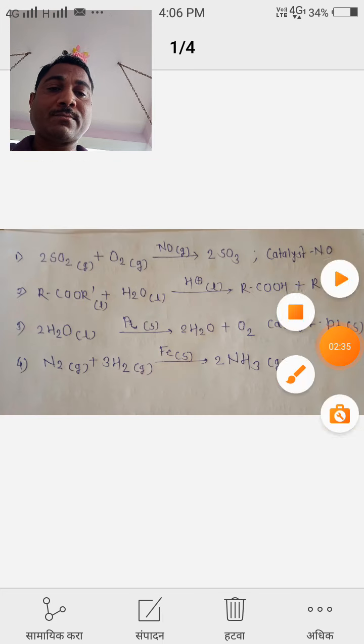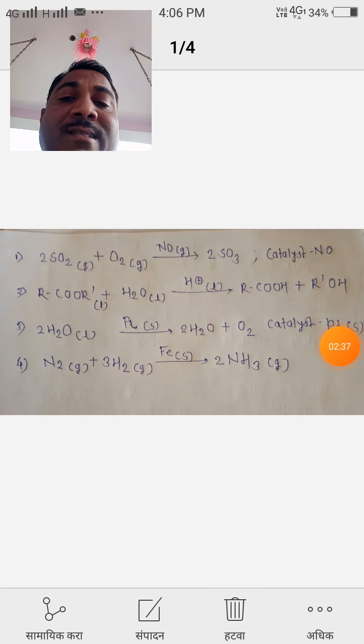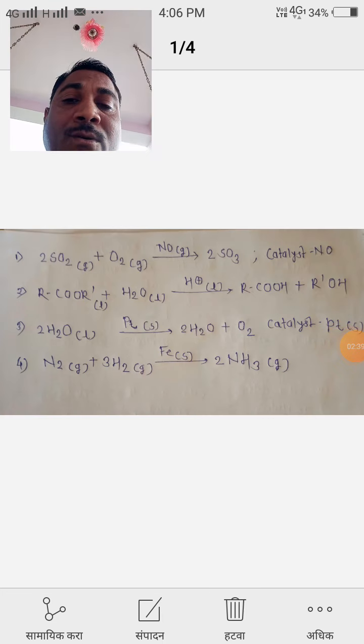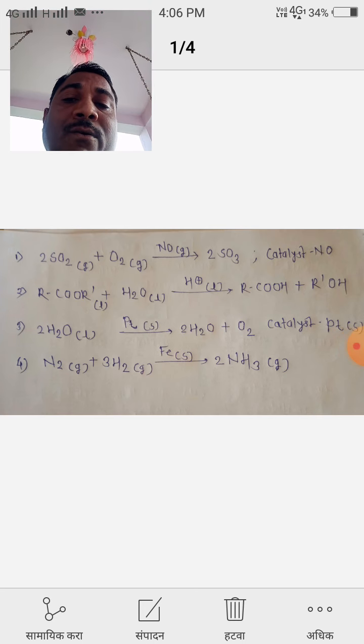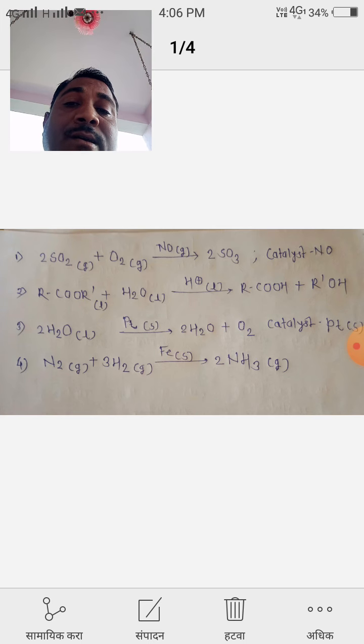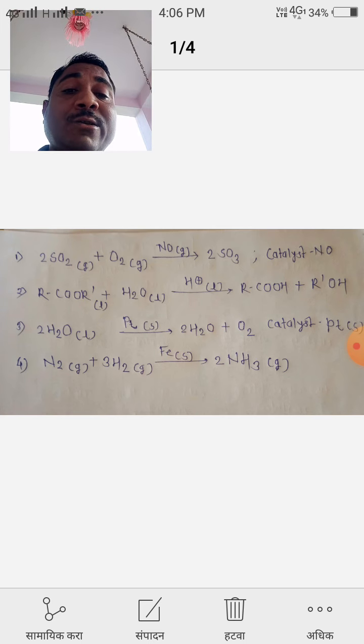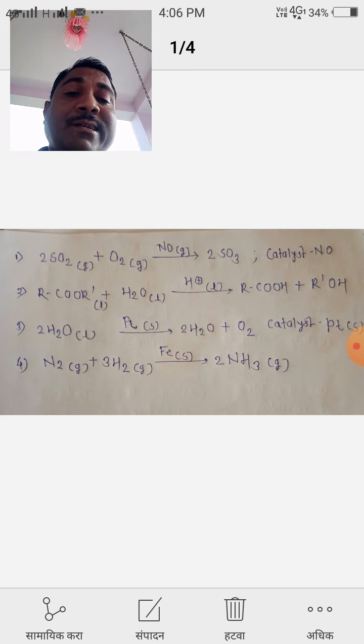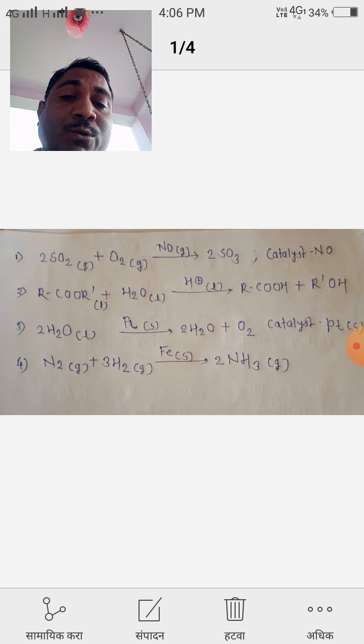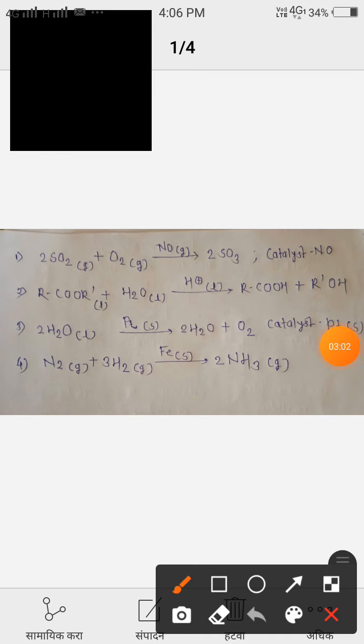Now, in the first example we have to see here, when sulfur dioxide gas reacts with oxygen gas in the presence of NO gas, then it gives 2SO3. In that reaction, the catalyst used is NO, which is in the gaseous state.